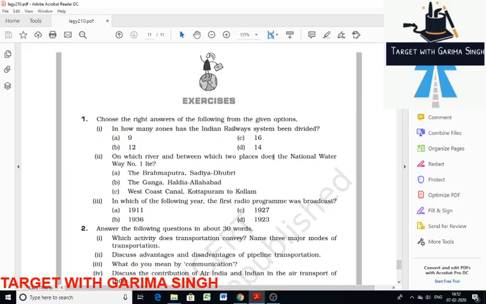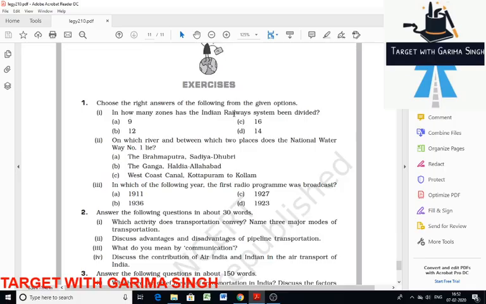Choose the correct answer of the following from the given options. Into how many zones has the Indian railway system been divided? It's 17, but we go with the nearby options, so it should be 16. 17 zones are there, but I'm not getting nearby answers, so I'm opting for 16.